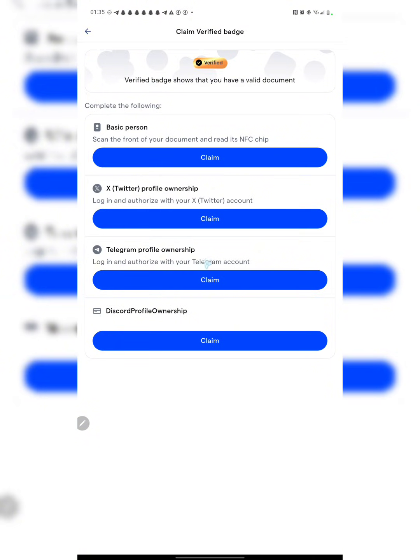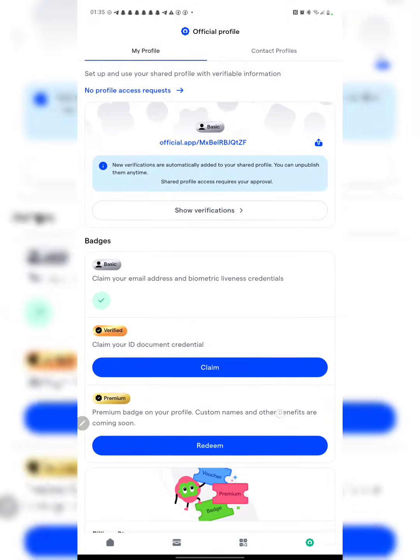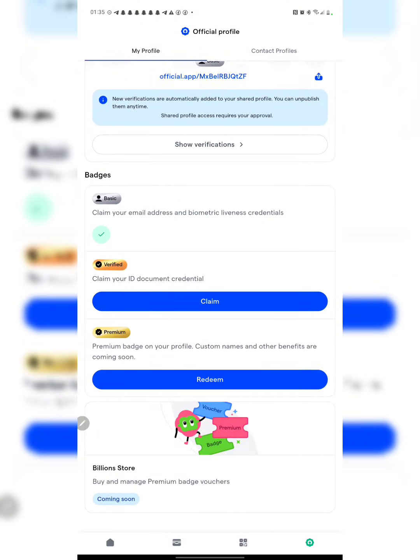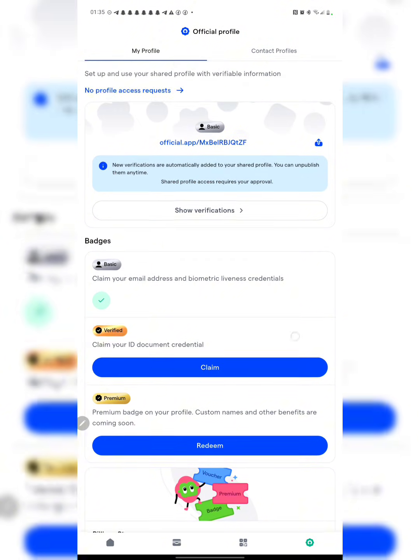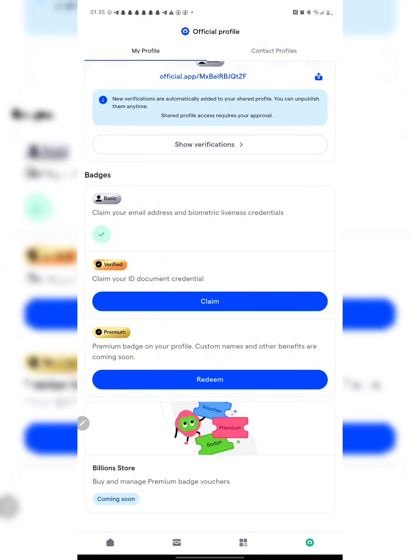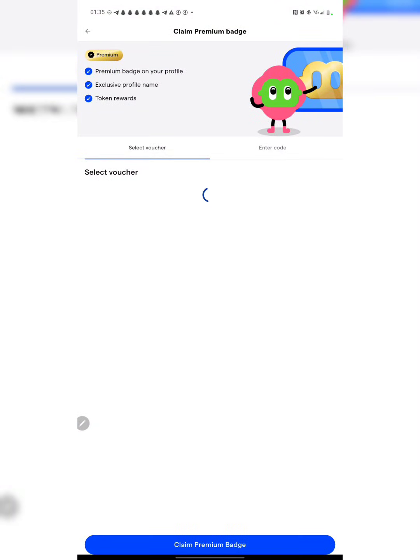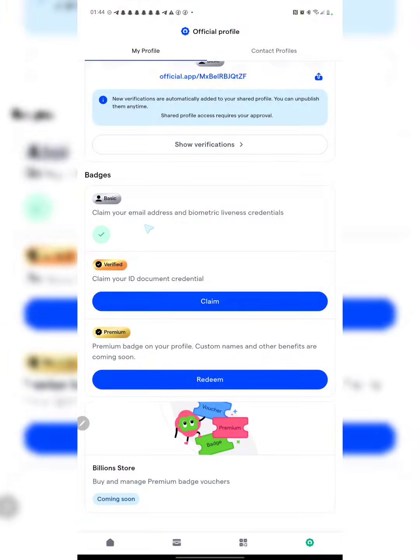And from here also we have linking your X account, linking your Telegram, and of course linking your Discord. All these ones are very easy, but completing this particular one is the one that you may probably find very stressful because you do not have the necessary or required documents. So when I go back right now and check this one, which is of course the premium badge on your profile, all these badges actually determine how authentic your own account is. Okay, so when I click on redeem right now, you can see what we have right here. Okay, and over here right now this is taking too long to load, but if you have been able to claim this basic badge right now, I think you are on the right track.